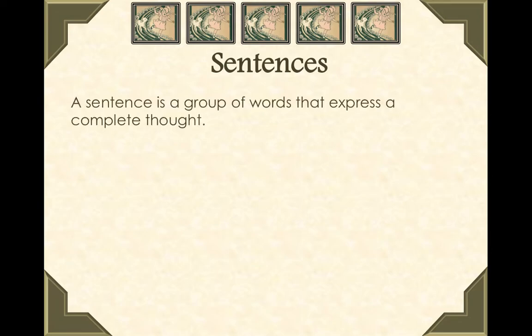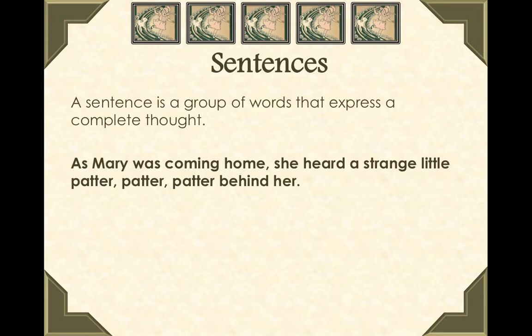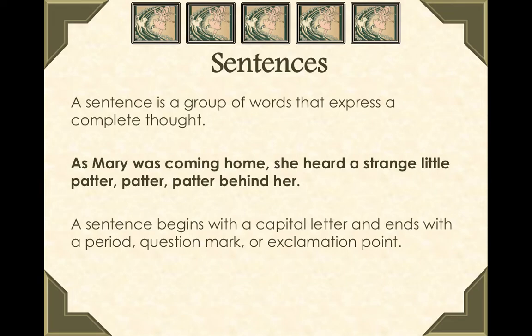Sentences. A sentence is a group of words that expresses a complete thought. So an example of a complete sentence: as Mary was coming home, she heard a strange little patter, patter, patter behind her. A sentence always begins with a capital letter and ends with a period, question mark, or exclamation point.